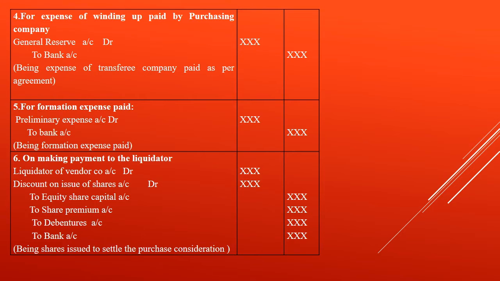Then for making payment to the liquidator of the vendor company, in such a case, the first entry will be just reversed. Liquidator of Vendor Company Account Dr., Discount on Issue of Shares Account Dr., to Equity Share Capital, to Security Premium, to Debentures, to Bank. So this is the entry for settlement of purchase price in the journal entry if it is in the nature of merger. Now let us see what the journal entry is if it is in the nature of purchase.